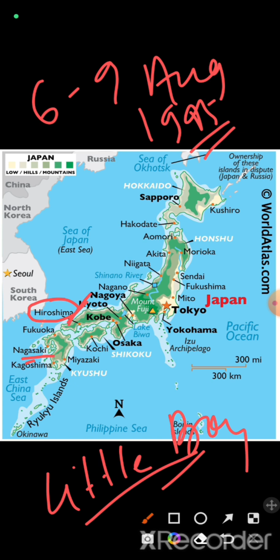Two bombs were dropped on Hiroshima and Nagasaki. So this was some historical fact, and physical features like Mount Fuji and the Shinano River, the longest river, and it is divided into Hokkaido, Honshu, Shikoku, and Kyushu. So this was all about Japan and its adjoining maritime boundary.